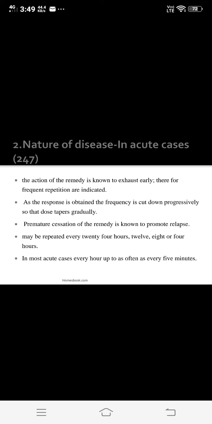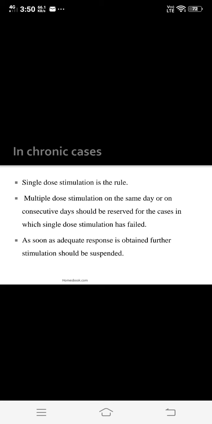If the patient has an acute disease, you can repeat the medicine frequently, but if the patient has a chronic disease, you cannot repeat the medicine so frequently. In chronic cases, single dose stimulation is the rule. In borderline cases, deep acting constitutional remedies like phosphorus do not bear frequent repetition. And finally, before changing the potency, multiple dose stimulation should be tried, otherwise needless aggravation is precipitated.